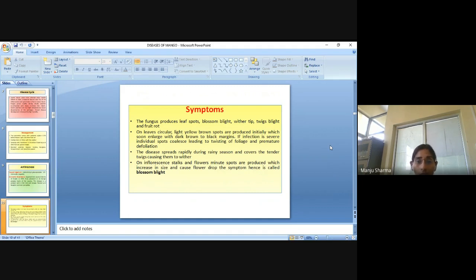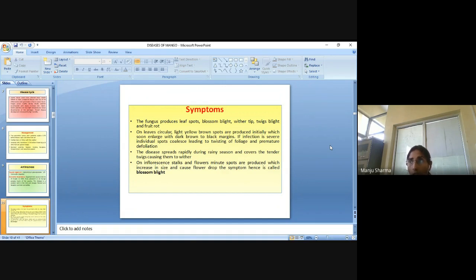On leaves, circular, light yellow-brown spots are produced initially, which soon enlarge with dark brown to black margins. If the infection is severe, the individual spots coalesce, leading to twisting of foliage and premature defoliation.